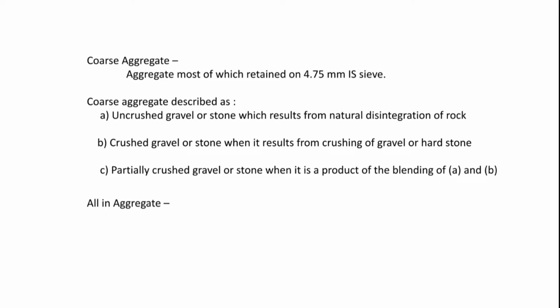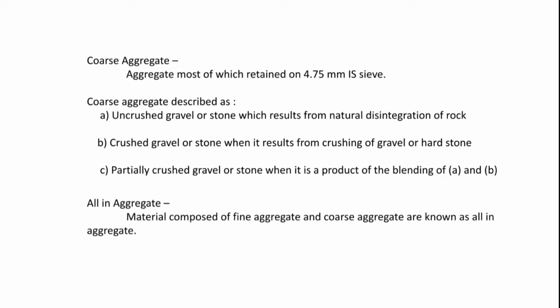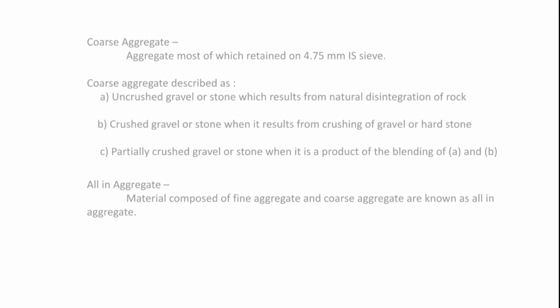Next is all-in aggregate. What is all-in aggregate? Material composed of fine aggregate and coarse aggregate is known as all-in aggregate, and that is the classification of aggregate. Next, we see what is the quality of aggregate.